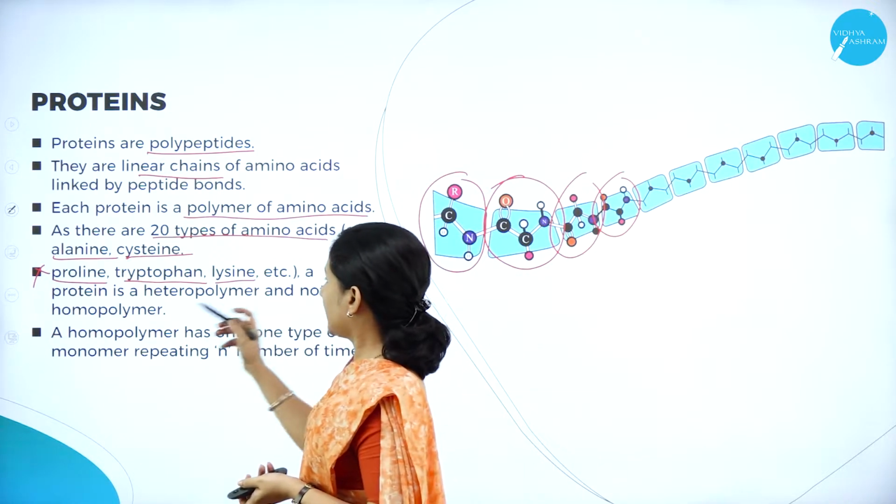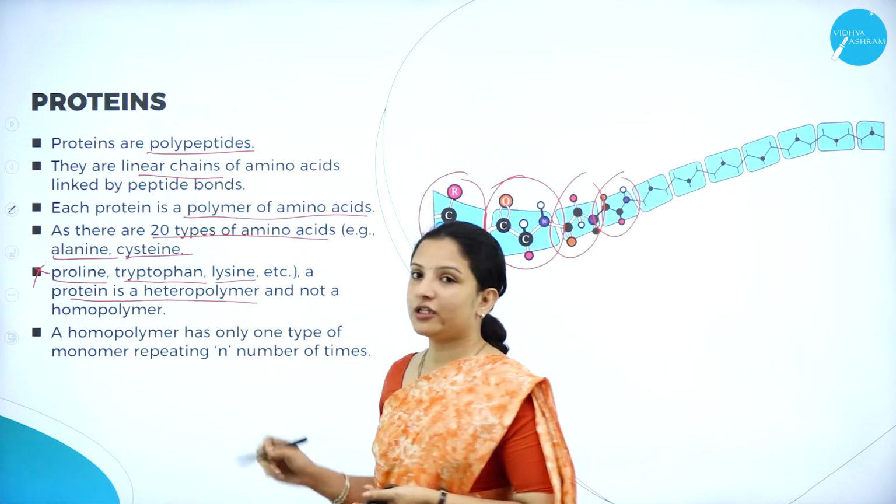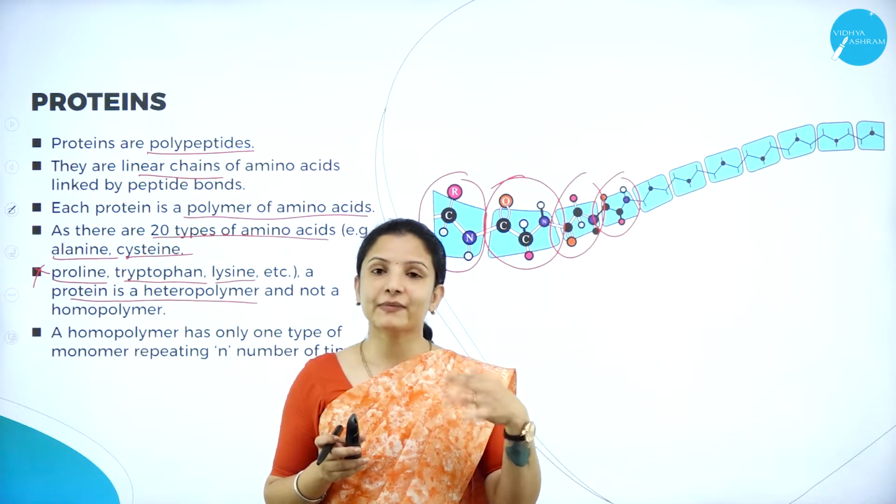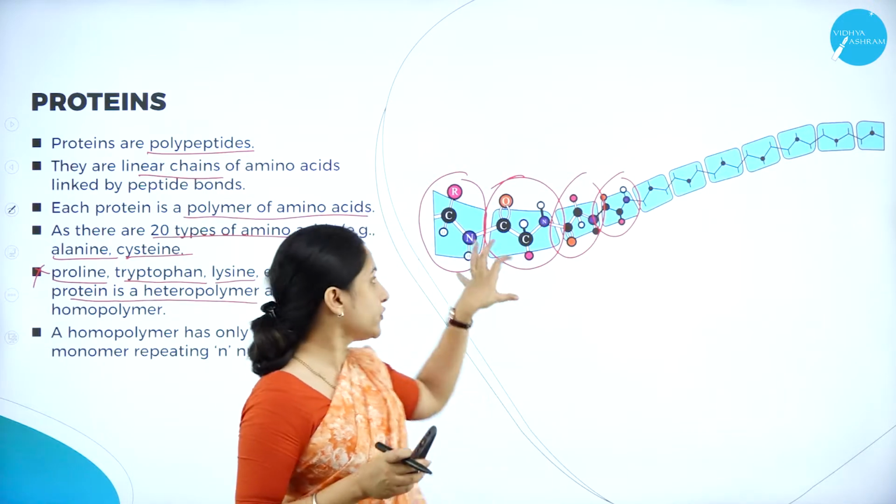So therefore, protein is a heteropolymer. I told you why it is a polymer. Why is it a polymer? It is made up of more than one monomer unit, right?